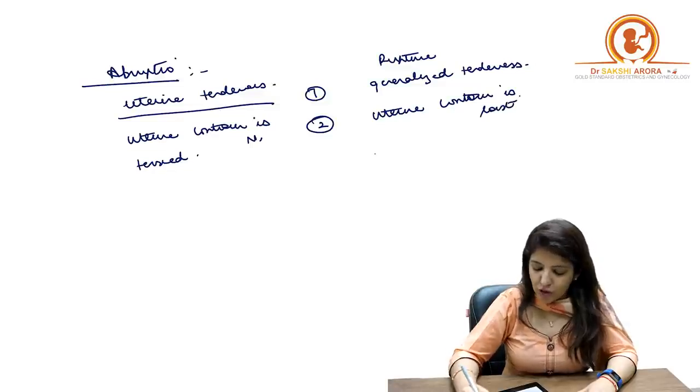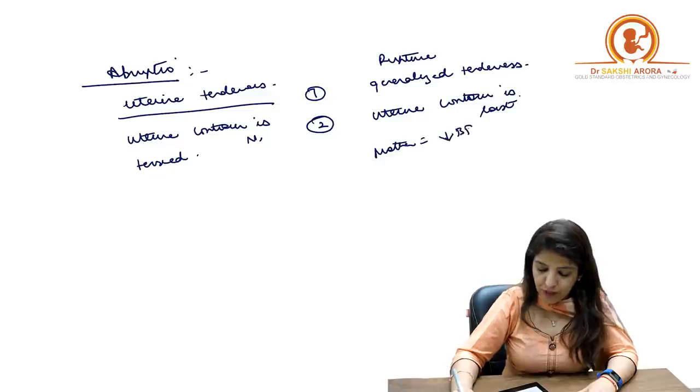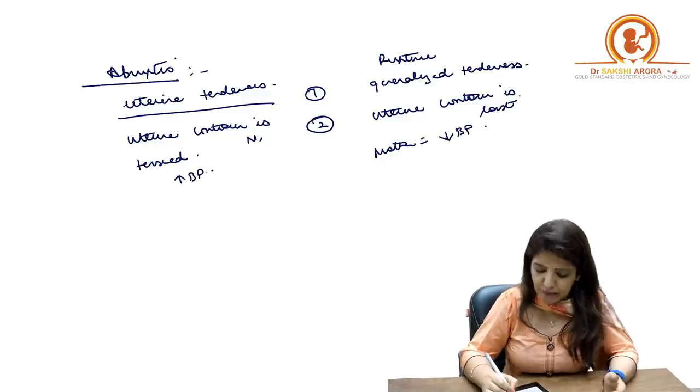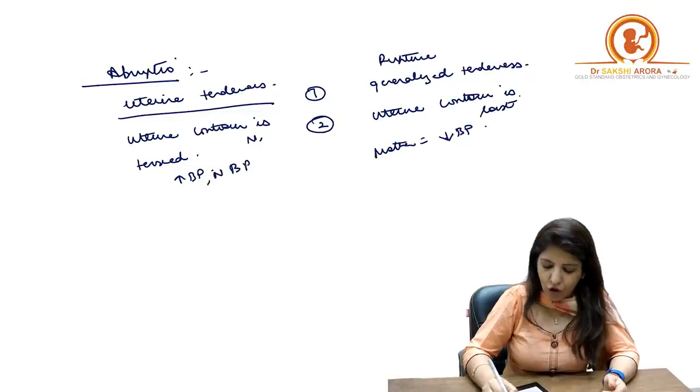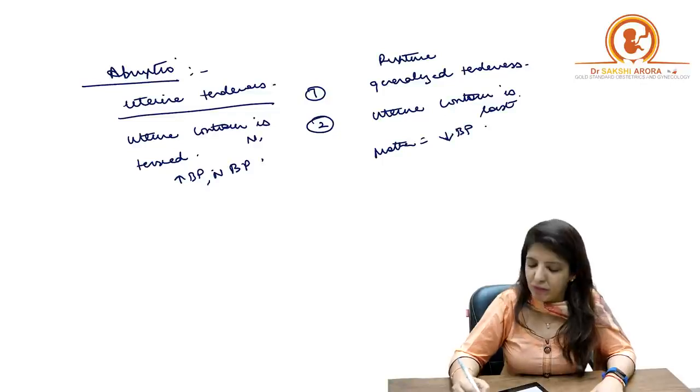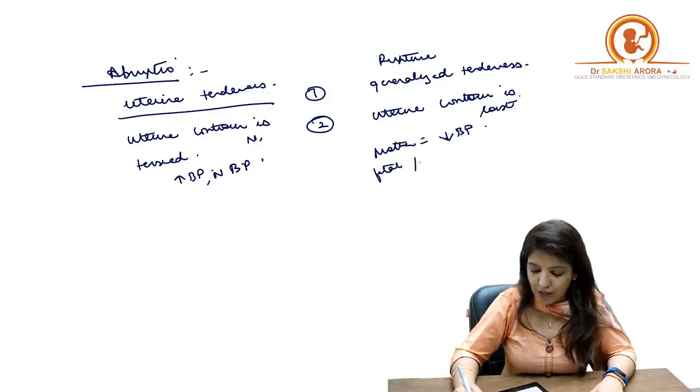In case of rupture, mother will be having low BP. In case of abruptio, most of the time mother has high BP or she will have normal BP. In case of rupture, fetal parts will be felt superficially.